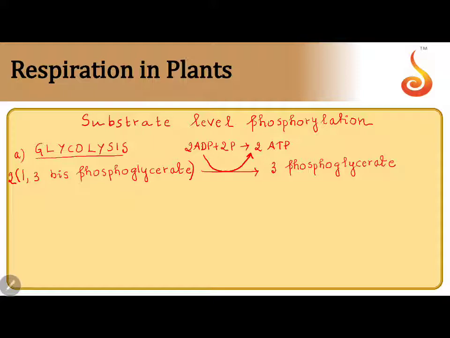And the second one is when phosphoenol pyruvate is converted to pyruvate.